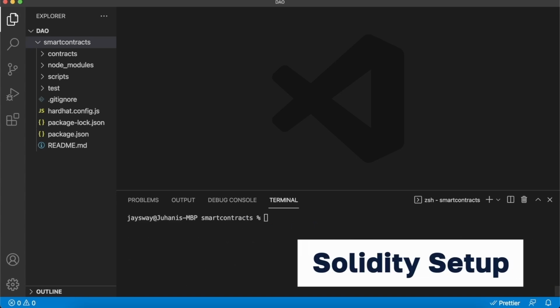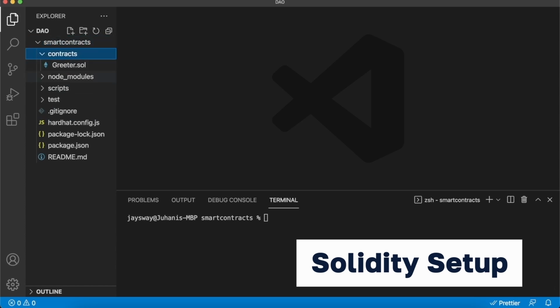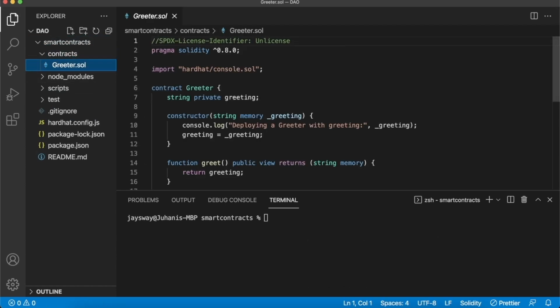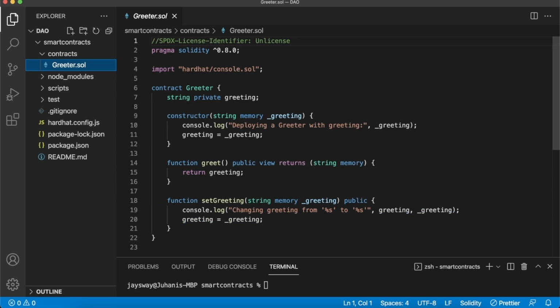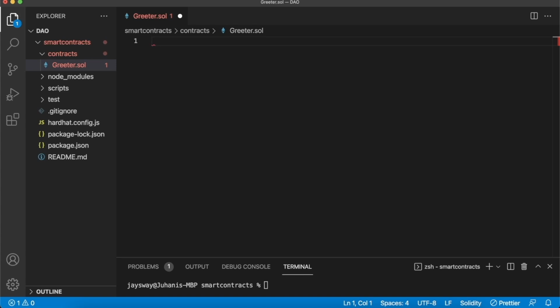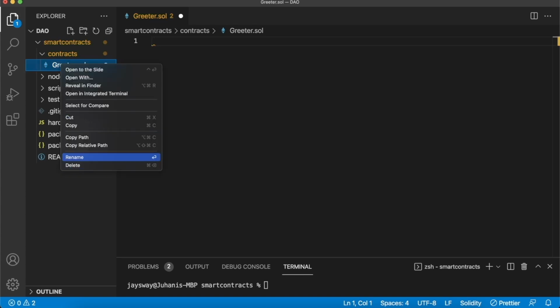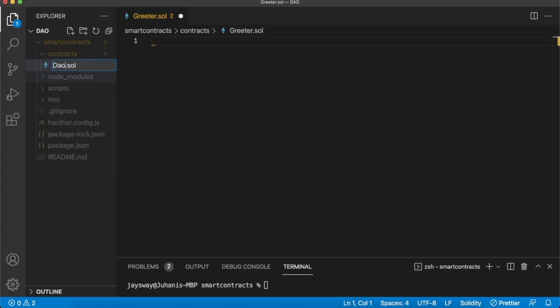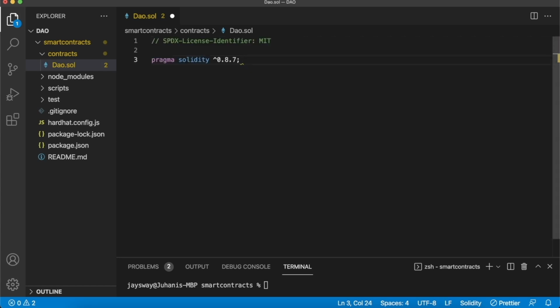We can go ahead and get started by jumping into this contracts folder, and we find this greeter.sol file. The SOL stands for Solidity. So what we can do is get rid of this sample Solidity smart contract and even rename our contract to say a capital D DAO.sol, and then define the license we're going to use and the version of Solidity at the start of our contract.